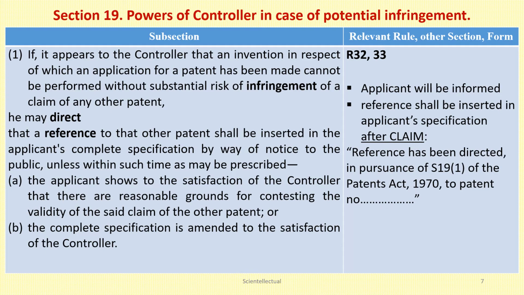The relevant rules are Rule 32 and Rule 33. The rule says that whatever the controller's opinion is, it will be informed to the applicant. And the reference, if it is inserted, will be inserted in the applicant's specification after the claim, as: reference has been directed in pursuance of section 19(1) of the Patents Act 1970 to patent number such.